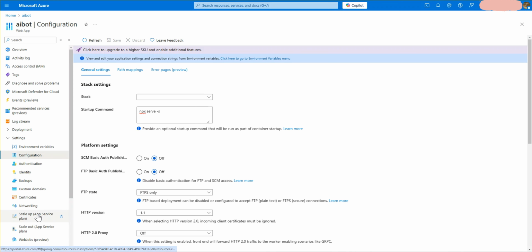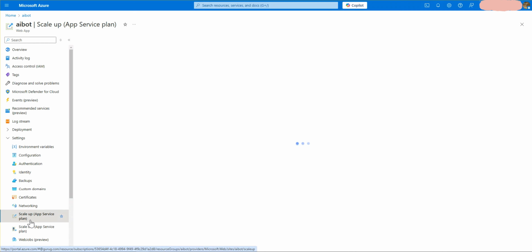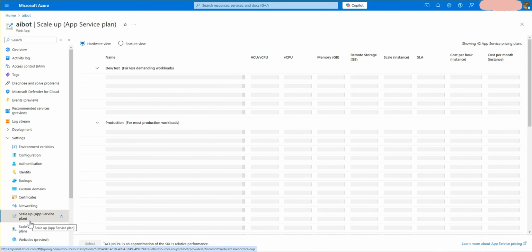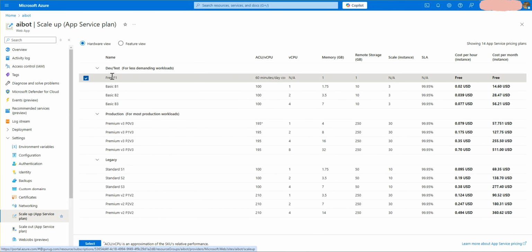And one more thing, here you can scale up your app service plan, what I said in the previous segment of the video. This is the free plan, 60 minutes per day, and it doesn't charge any cost. Then you have basic plans, which cost about $14 per month and $56. Then going on, you can see the premium plans too, and the isolated plan is the best combo.